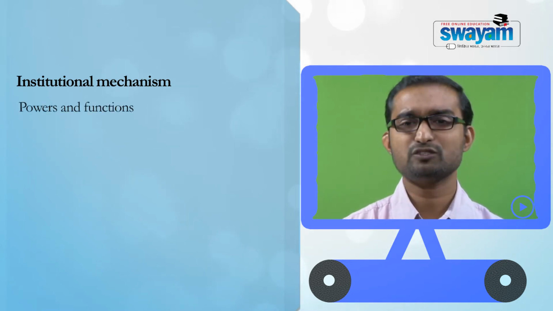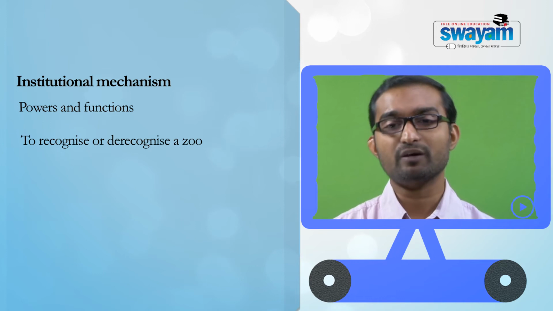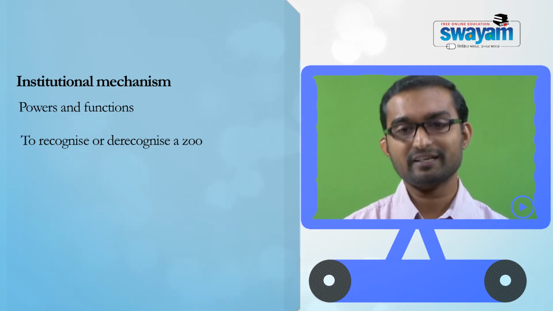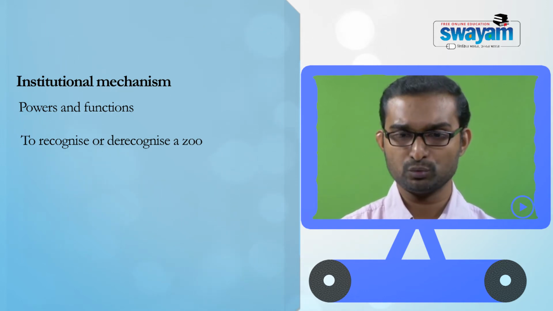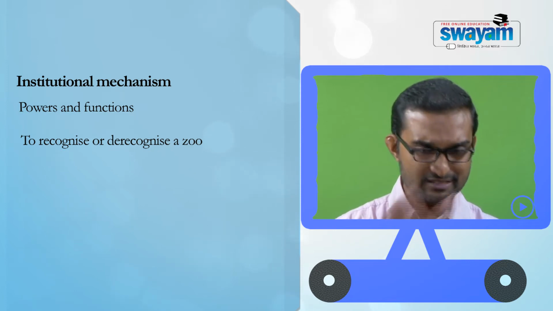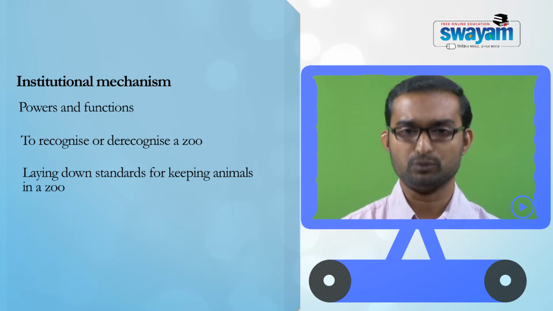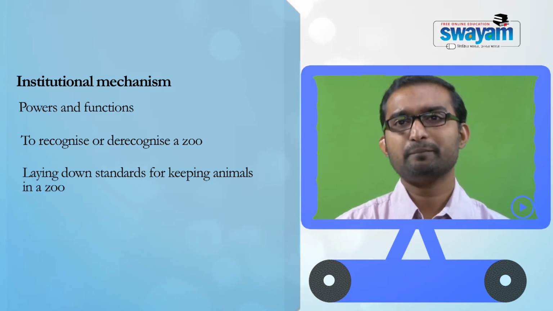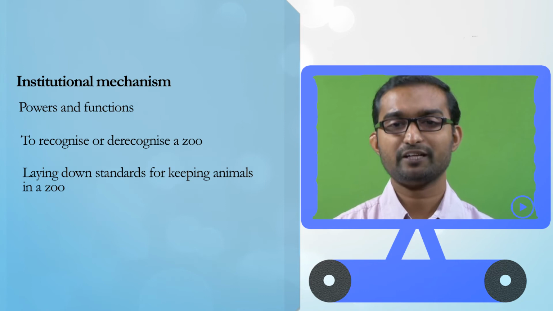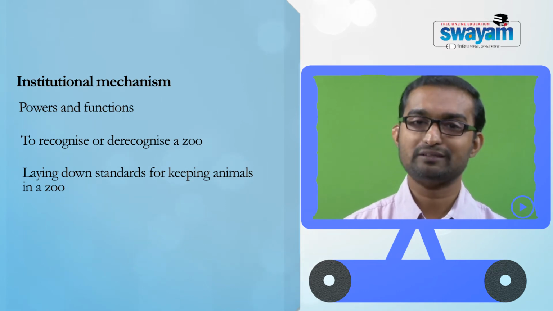The major purpose of this authority is to recognize or de-recognize a zoo according to the standards and facilities available in a zoo. It can also lay down standards for keeping animals in a zoo. So the regulatory powers as far as zoos are concerned are vested with the Central Zoo Authority.